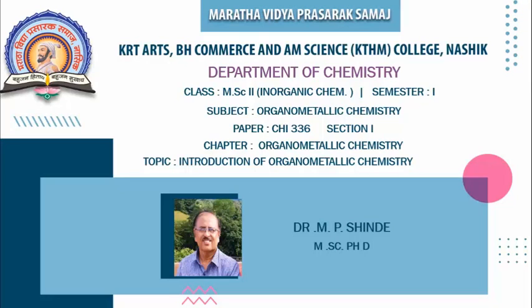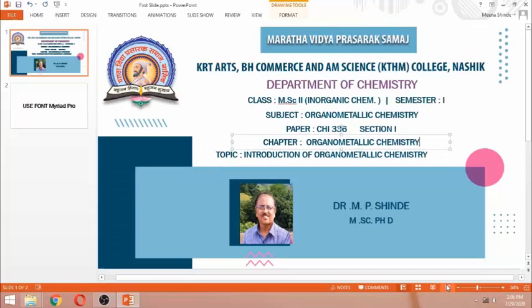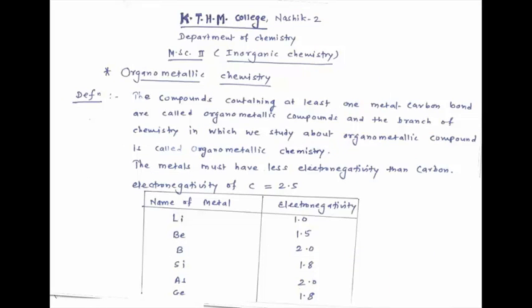In this section, we are going to learn about organometallic compounds. What are their properties? What are their reactions, their applications, and also we are going to discuss the synthesis of organometallic compounds. CHI 336 section 1, which is called organometallic chemistry.